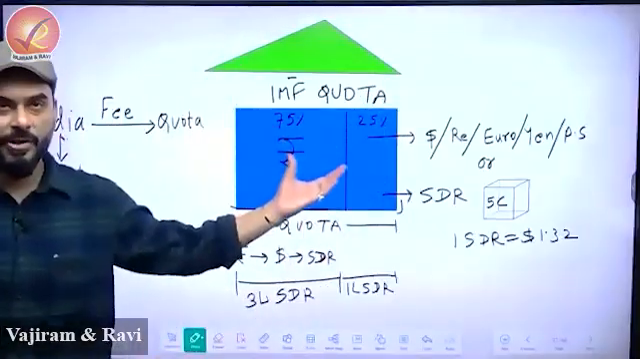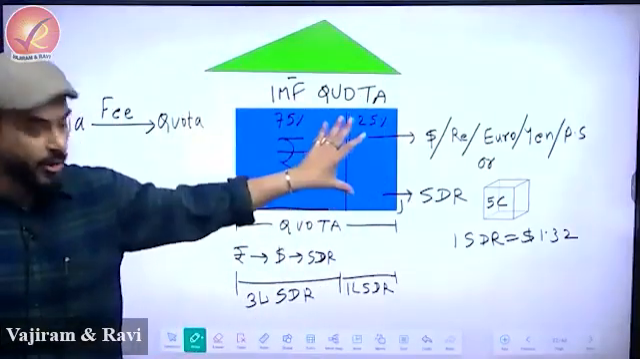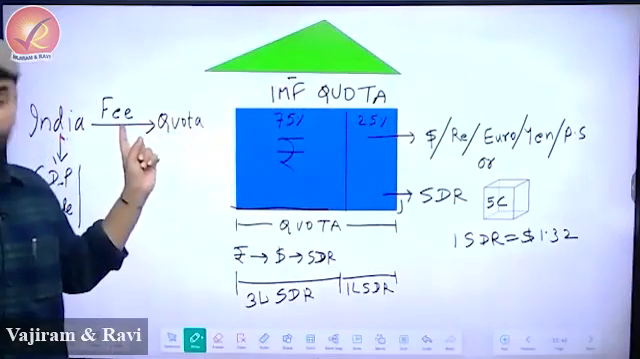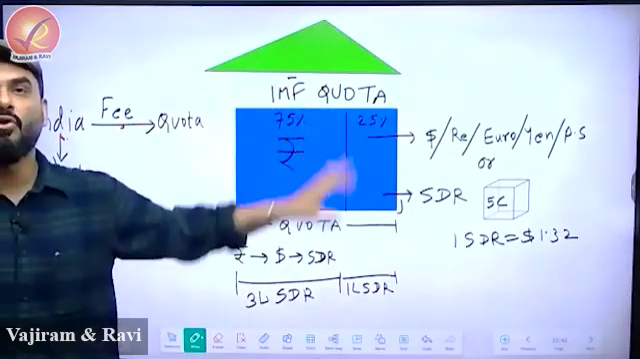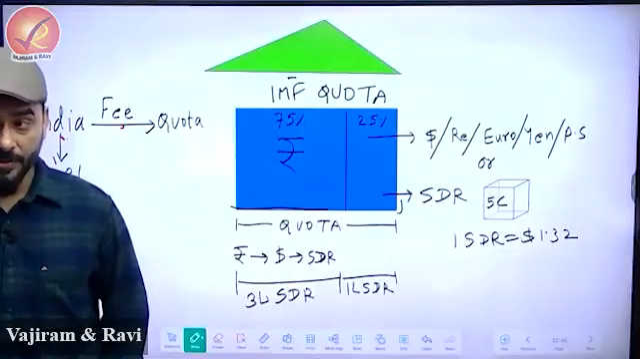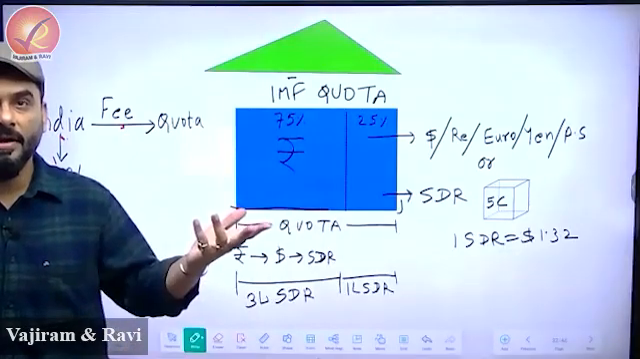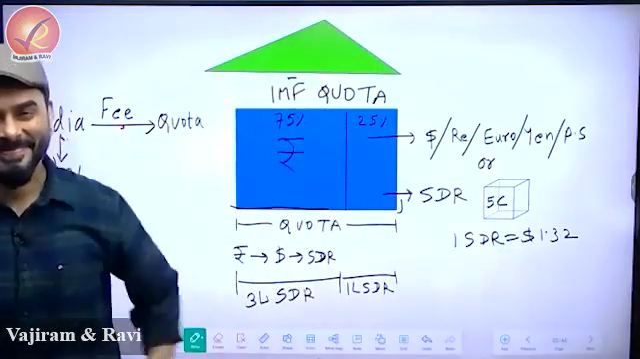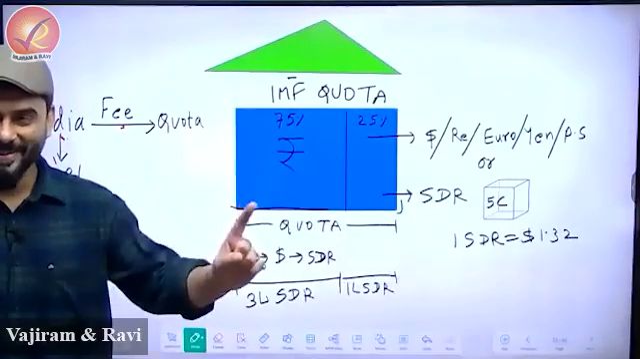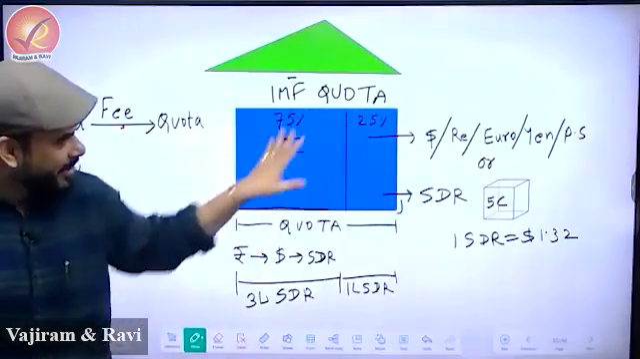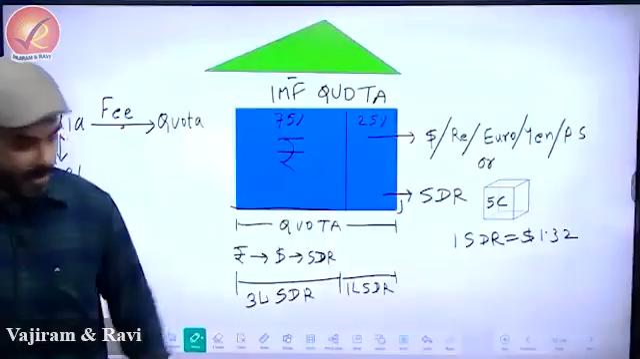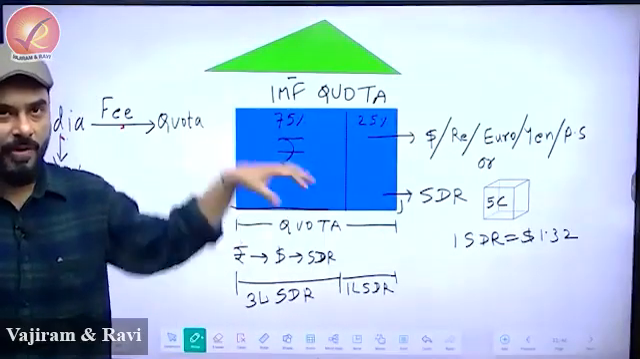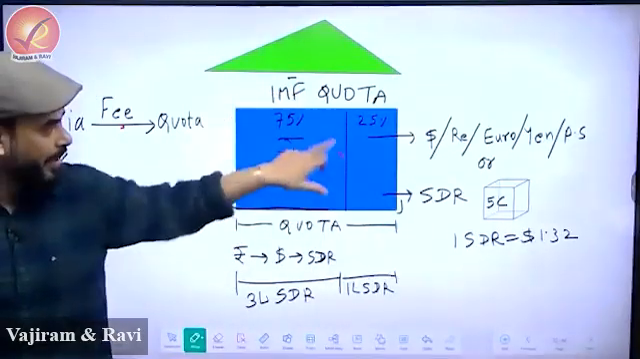You have to fill this box with cash. This will be called your membership fee. And this whole box is called quota. Keep focusing, guys. So now India said, okay, then which currency do I have to put here? Look carefully. So IMF said, divide this box into two parts. 75% of this box you have to fill with rupee, only rupee.